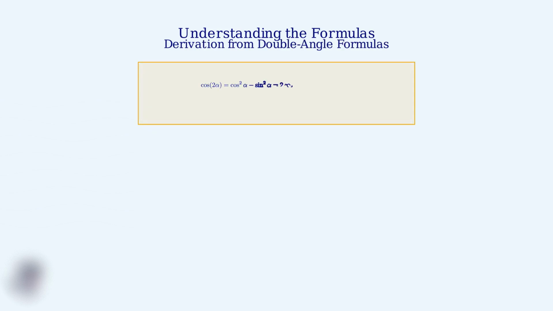Let me show you how we can derive each of these expressions step by step, starting with the most fundamental relationships. We start with the double angle formulas for cosine and sine. These are the building blocks that will allow us to derive our half-angle expressions. Notice that cosine of 2 alpha has 3 equivalent forms, which will be key to our derivations. Now let's derive the first formula.